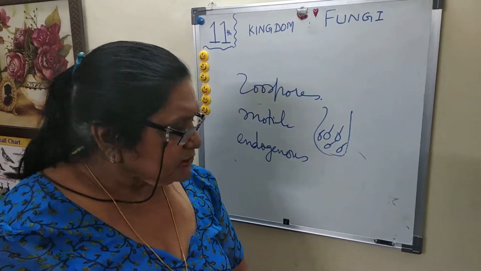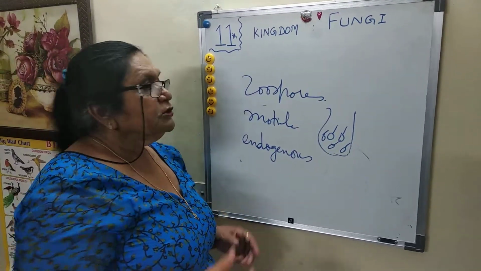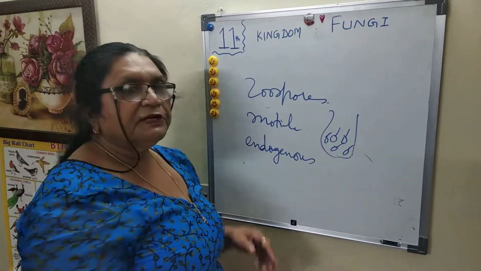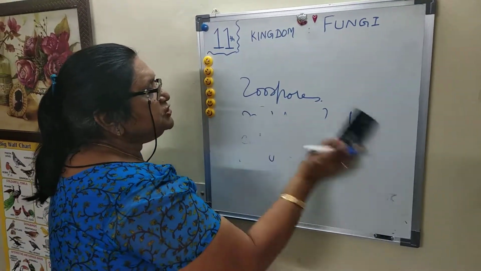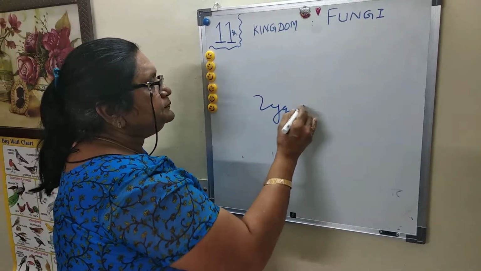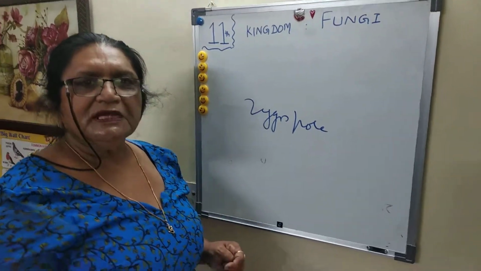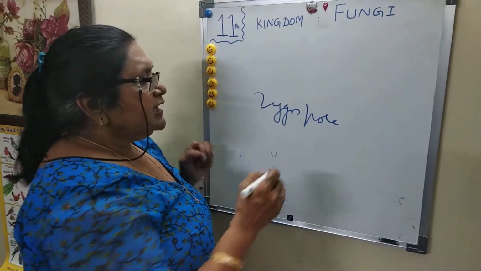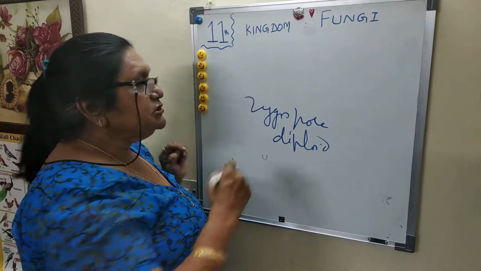Sexual reproduction may be isogamous or oogamous. When gametes fuse together, they give rise to a structure called the zygospore. A question can be asked: what is a zoospore and a zygospore? A zygospore is a diploid structure formed after fertilization.